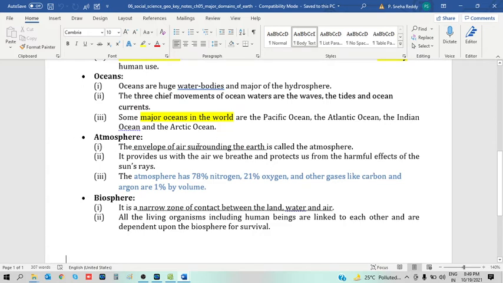Atmosphere. The envelope of air surrounding the earth is called the atmosphere. The atmosphere has 78% nitrogen, 21% oxygen, and other gases like carbon dioxide and argon make up 1% by volume. Biosphere is a narrow zone of contact between the land, water and air.